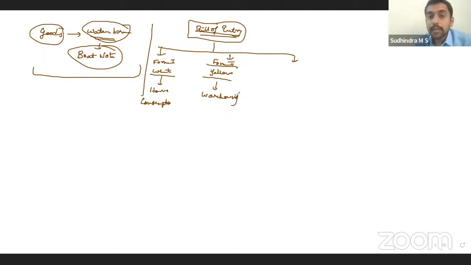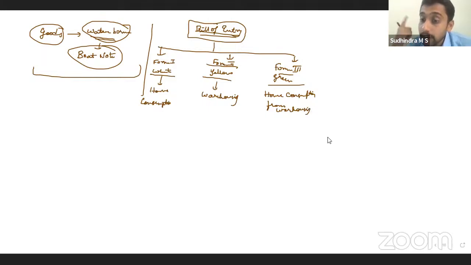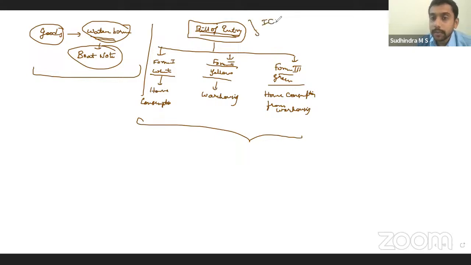And third one, form number 3, which is green. What is green form used for? It is in the warehouse. So home consumption from warehouse. For that, bill of entry will be form 3. So if I'm directly taking for home consumption, only one form to be filed. If I'm taking to warehouse and then clearing for home consumption, at the time of taking to warehouse, form 2, from warehouse to home consumption, form 3. Right? That's how the bill of entries are filed. And bill of entries have to be filed as soft copies. It's online, right? Automated process in the IceGate portal.